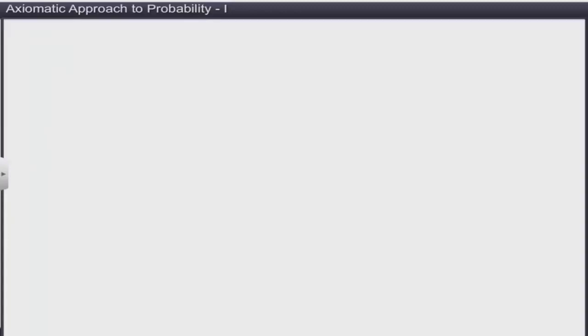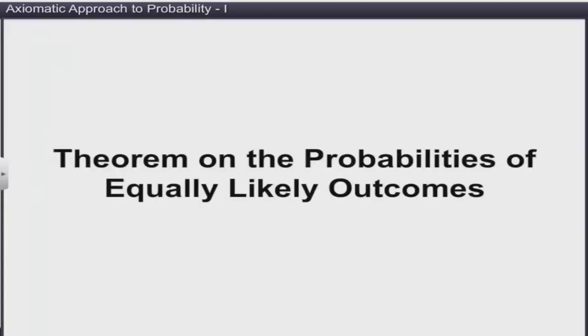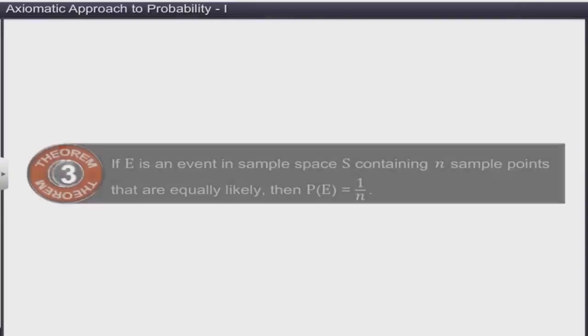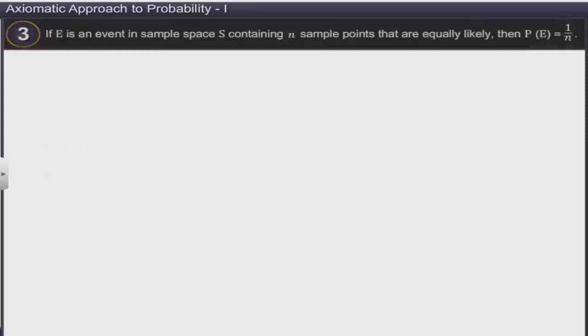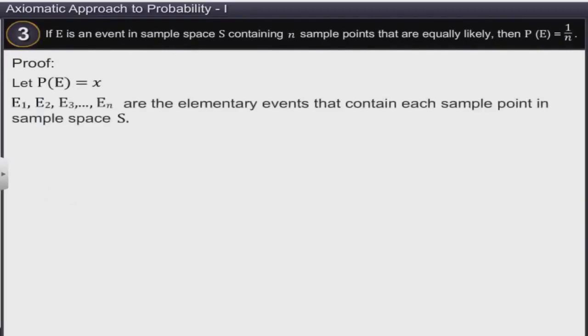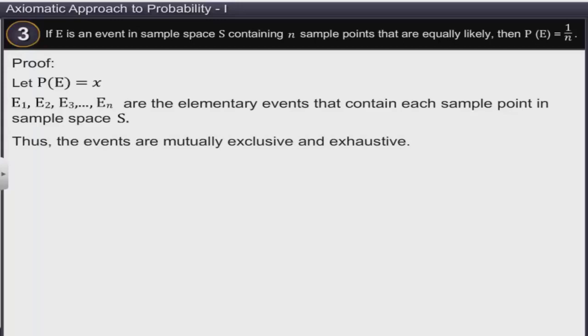Let's prove a theorem on the probabilities of equally likely outcomes. If E is an event in a sample space S containing n sample points that are equally likely, then P of E is equal to 1 divided by n. Let P of E be x. Consider that E1, E2, E3 and so on are the elementary events that contain each sample point in sample space S. Thus, the events are mutually exclusive and exhaustive.